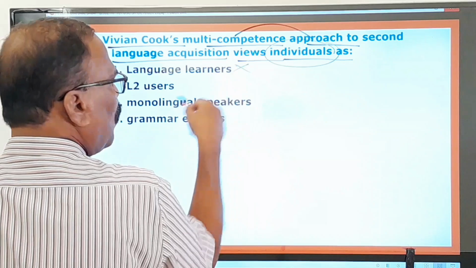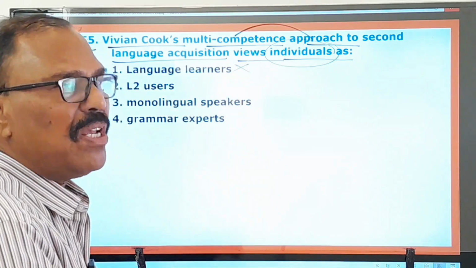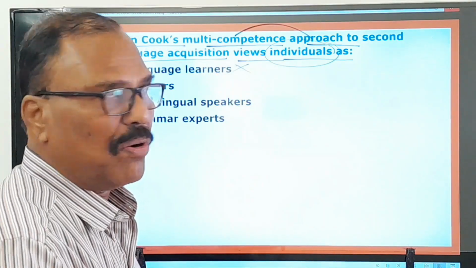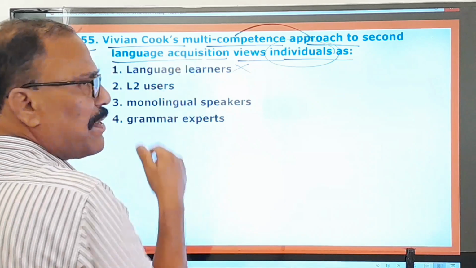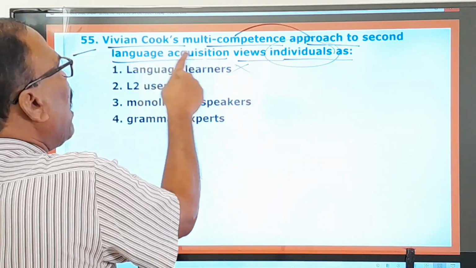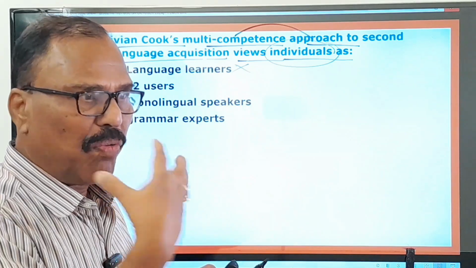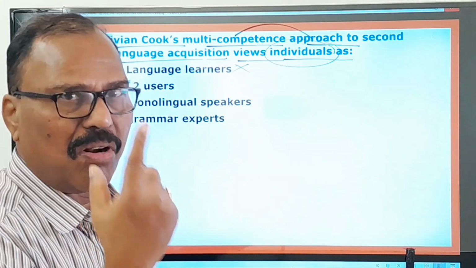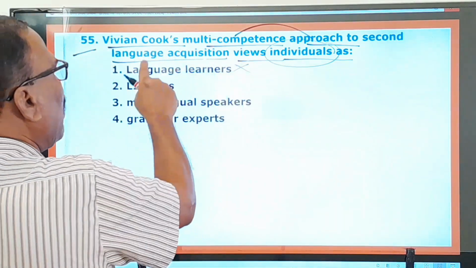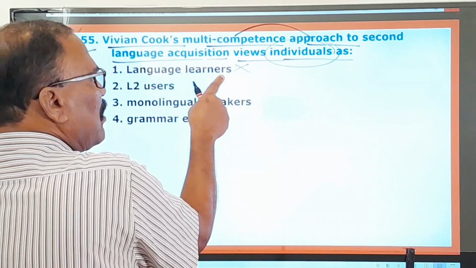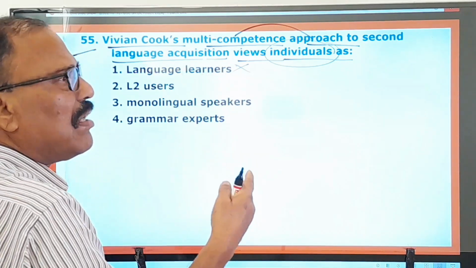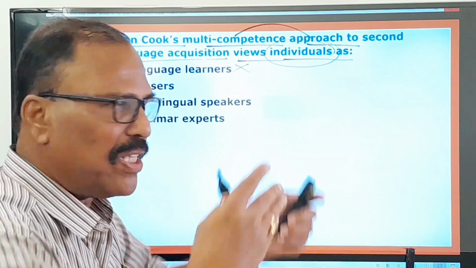Language learners. No, you cannot simply say language learners, because that means you can learn any number of languages. Only the second language. Apart from your mother tongue, you want to pick up another language. That is called the second language. Language learners are the learners of various languages, so that's not it.